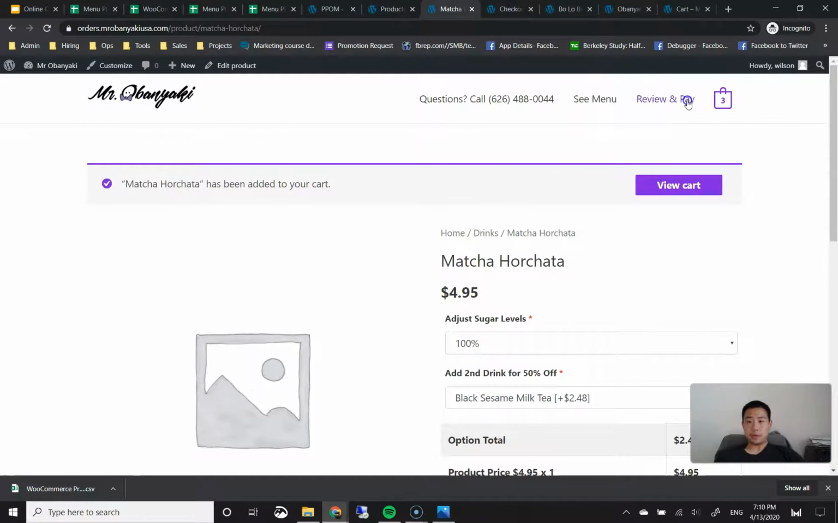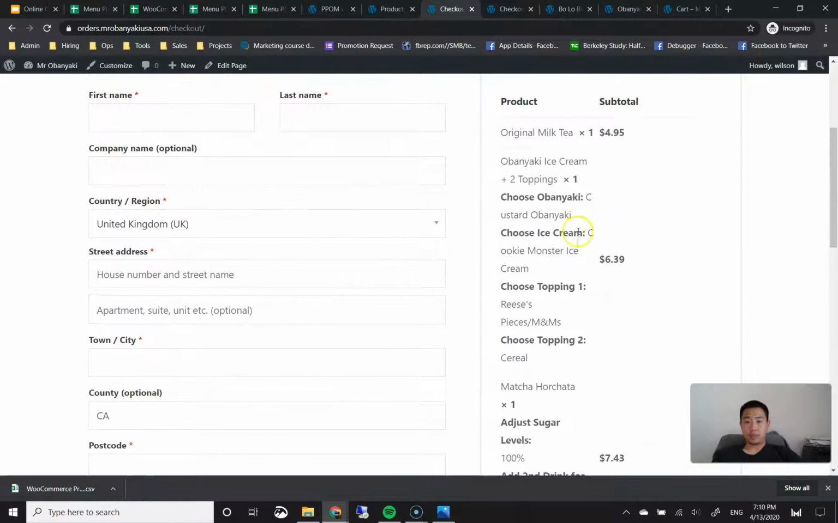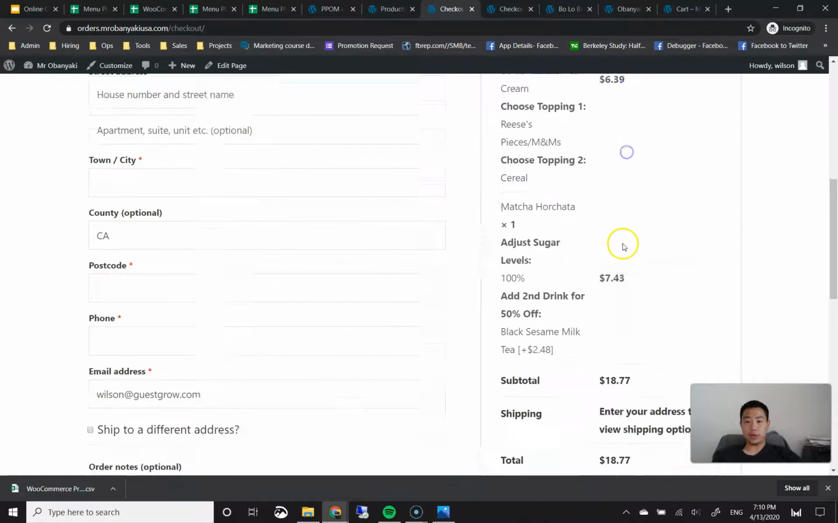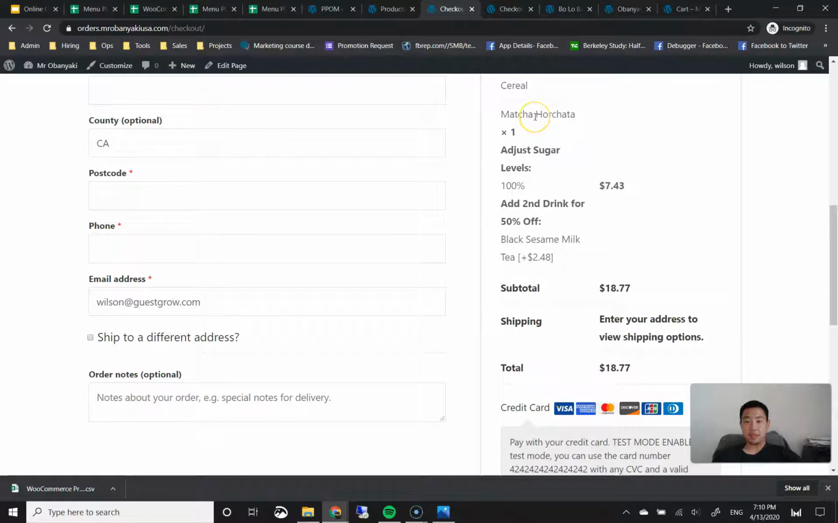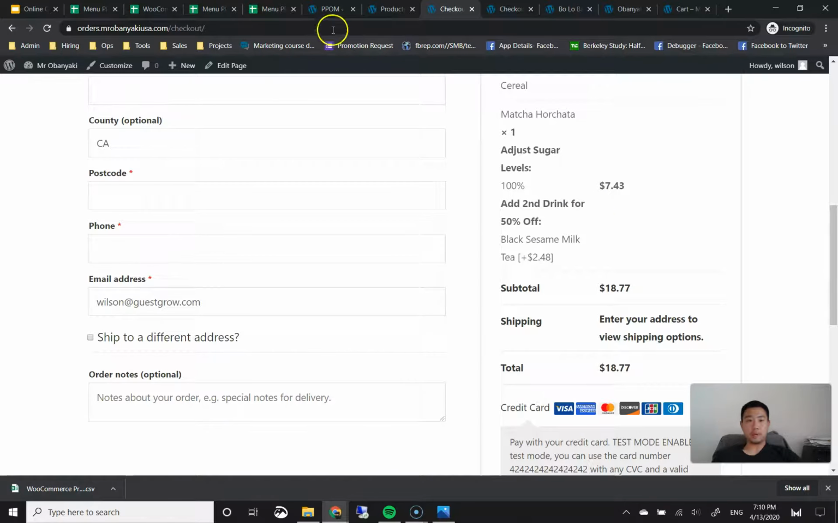I'm going to go to my cart over here. And as you can see, I have the Obanyaki ice cream plus 2 toppings for the menu price. And then I have this matcha horchata at the $4.95 price, but I added a second one for half off at $2.48 for a total of $7.43. Okay. So there you go.